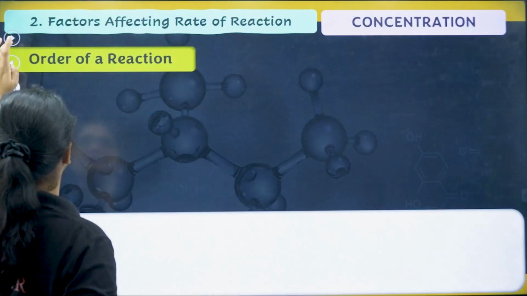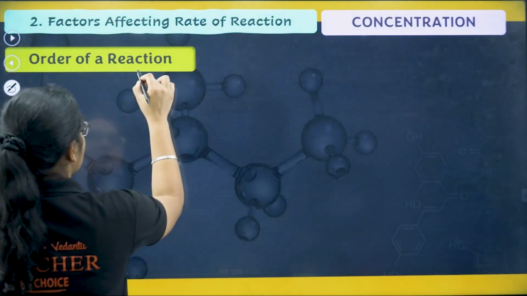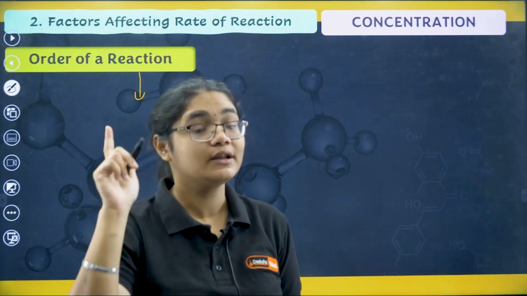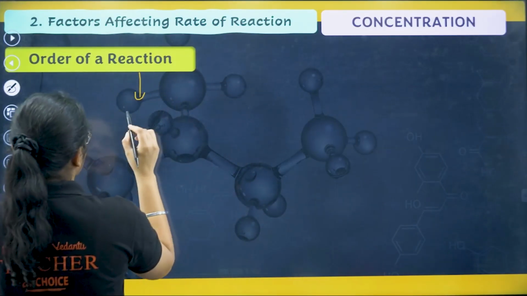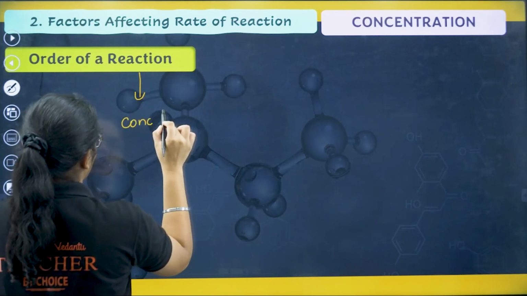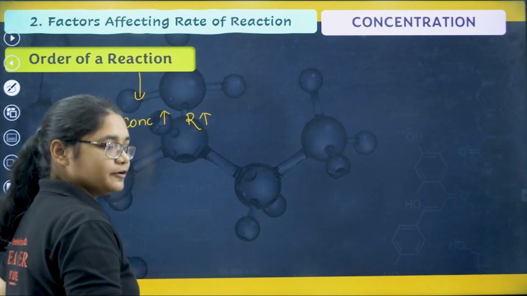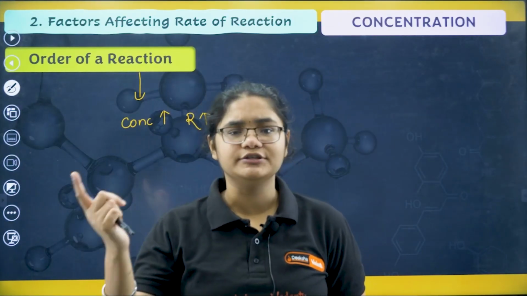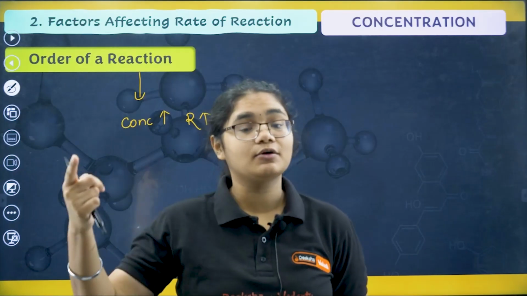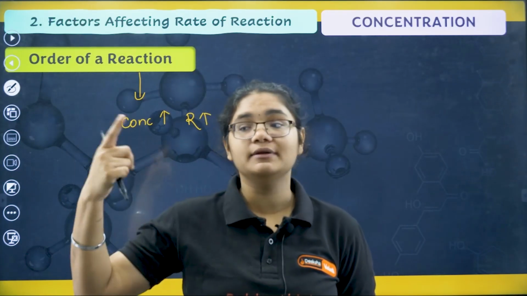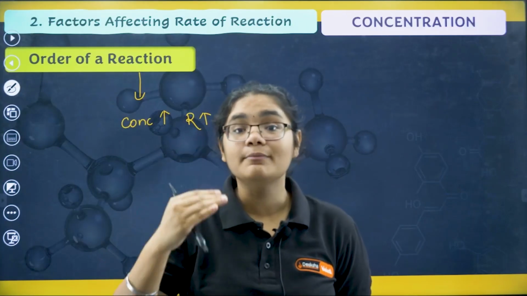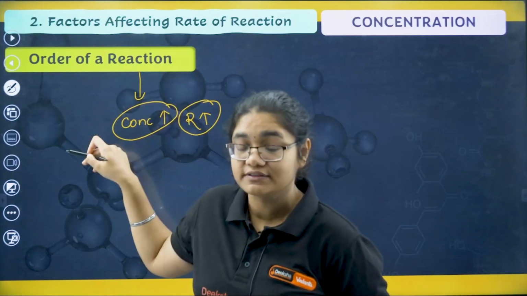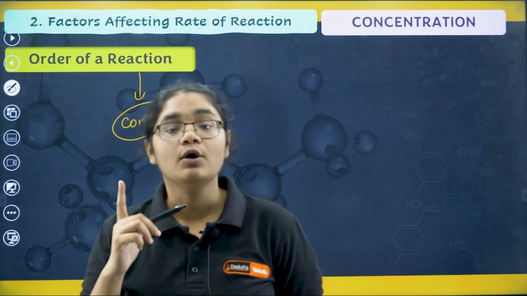So what exactly is the order of a reaction? Let me tell you in layman's language, in very simple terms. Remember it. I told you that when the concentration increases, the rate will increase, right? But how much does it increase? If I am doubling the concentration, is the rate also becoming double? Is the rate becoming 4 times? Is the rate becoming 3 times? How much change is happening in the rate when the concentration is changed? That is what is given by the order of the reaction.